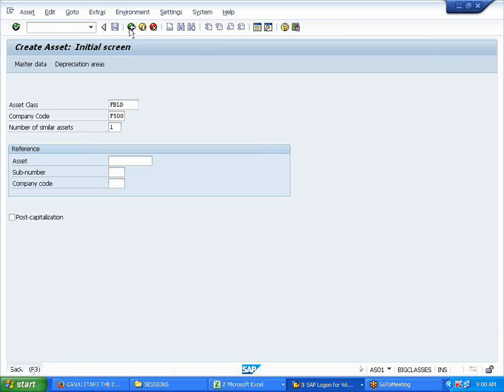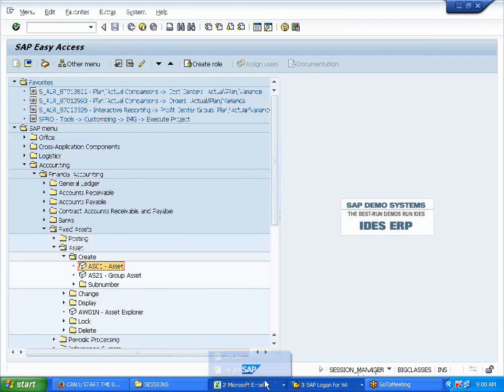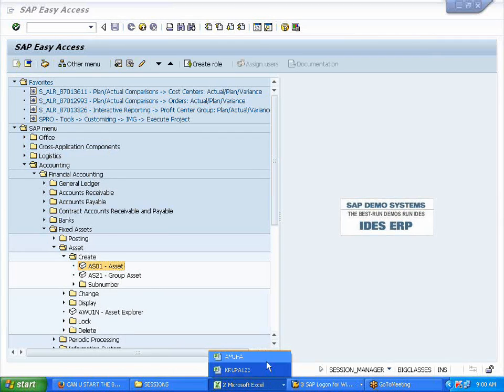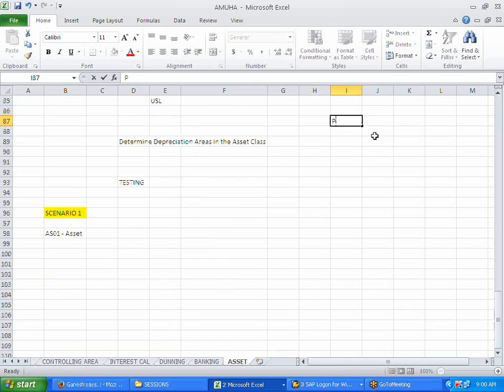Okay. Now what I'll do, I'll purchase that asset. In order to purchase that asset, the posting keys for asset accounting are 70 debit, 75 credit.